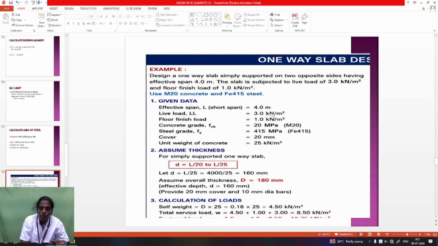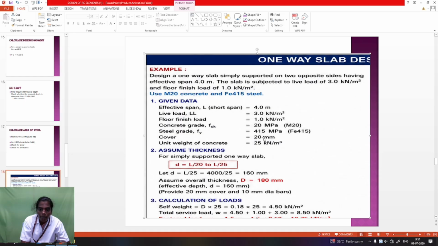The live load is in kN per meter square. The floor finish is also taken. After that, the materials, meaning concrete and steel. Concrete has an fck of 20, meaning compressive strength, so the unit is Newton per mm square, or otherwise megapascals, which are all the same, stress. Next, the steel grade fy is 415 Newton per mm square, taken based on your steel grade.